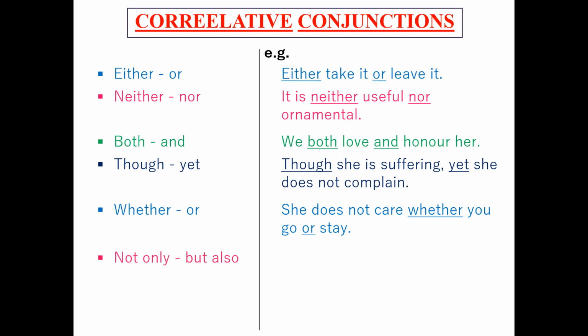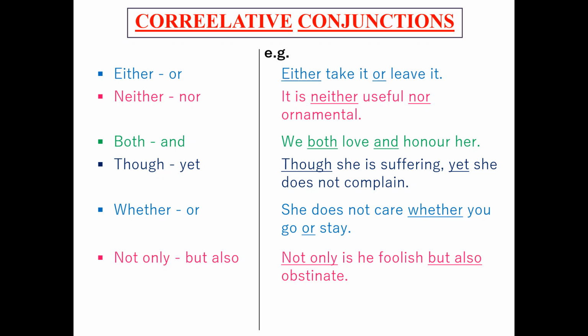First one, either or, neither nor. We can also call them either or neither nor. Both and, though yet, whether or, not only but also. Now these conjunctions are used together. With either we use or, with neither we use nor.